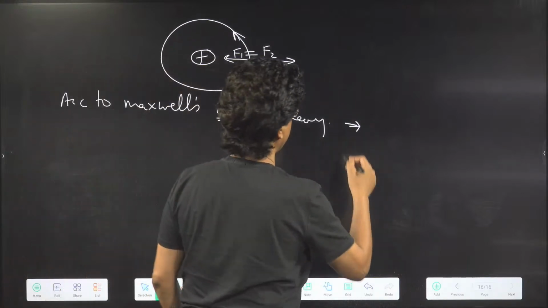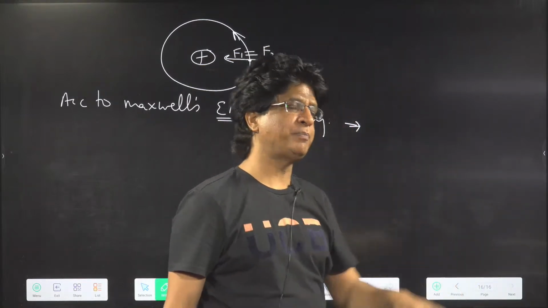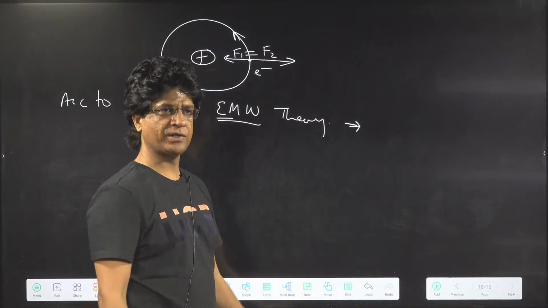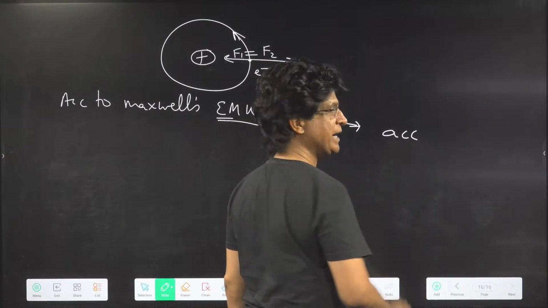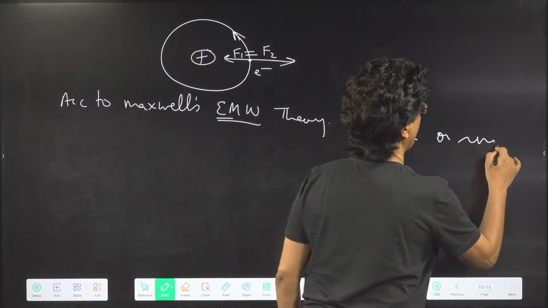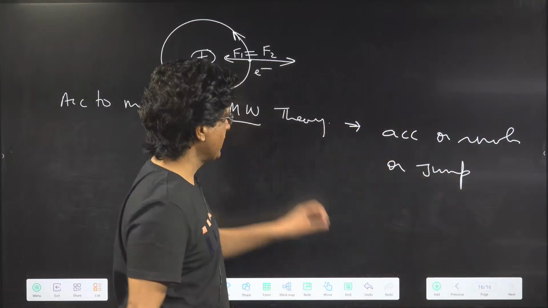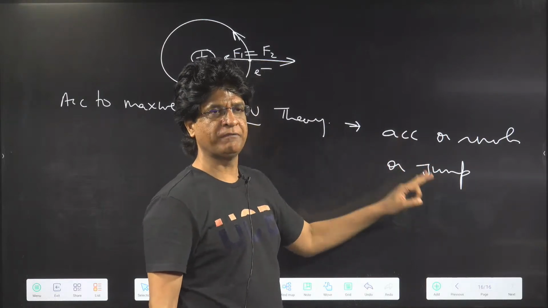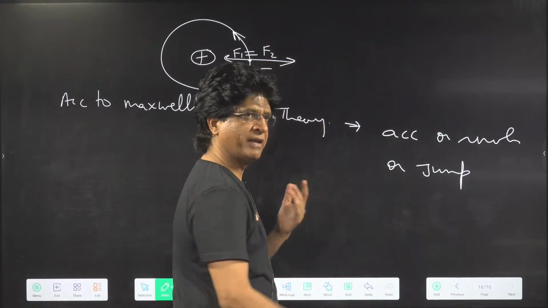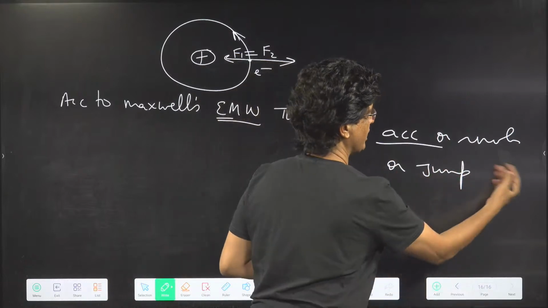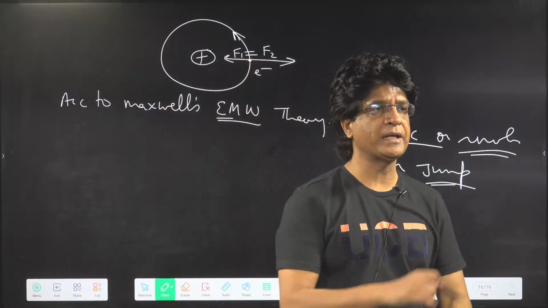According to electromagnetic wave theory, if a charged particle accelerates, or say revolves, or say jumps, it is the established law of electromagnetism, a very powerful one. Whenever a charged particle, whether positive or negative, accelerates, revolves, or jumps, it will lose kinetic energy.